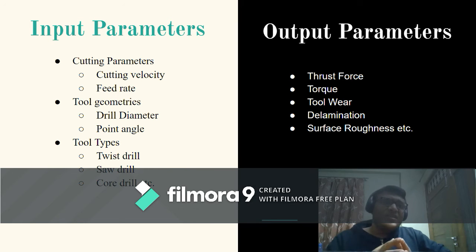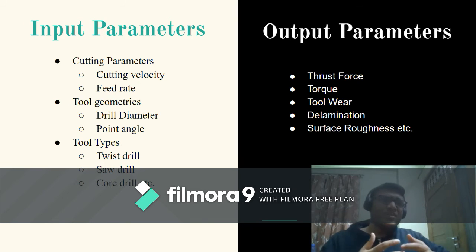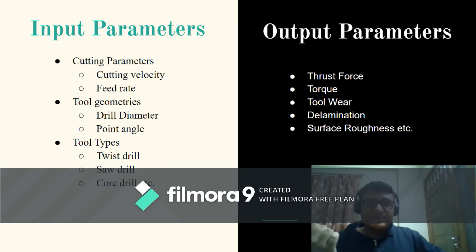The input parameters we choose ultimately affect the output parameters that are written here. These in turn define the success of our drilling process. The main output parameters that we are concerned about are tool wear, delamination, and surface roughness. Thrust force and torque are just used to see their effect on the other three parameters.